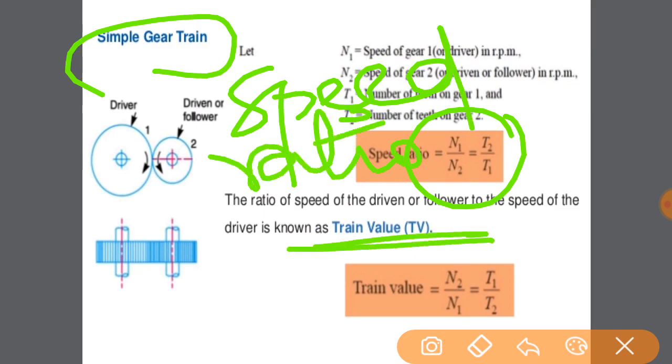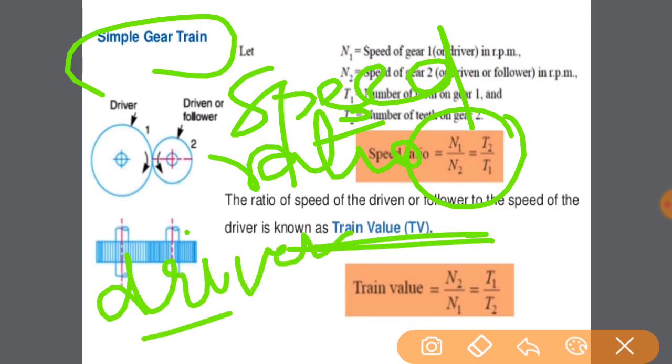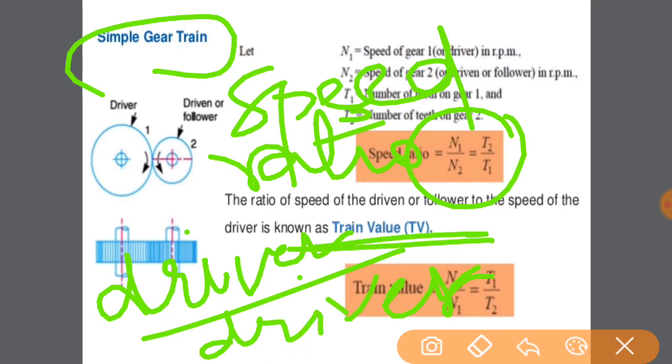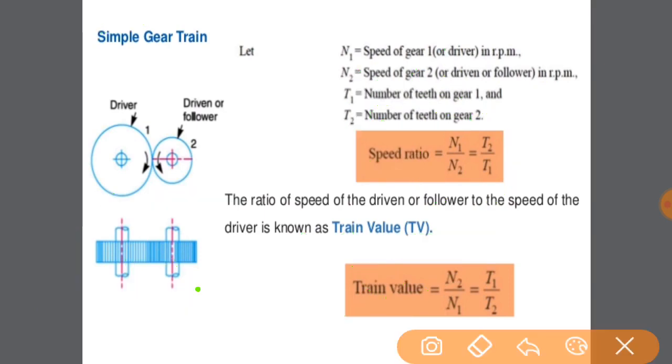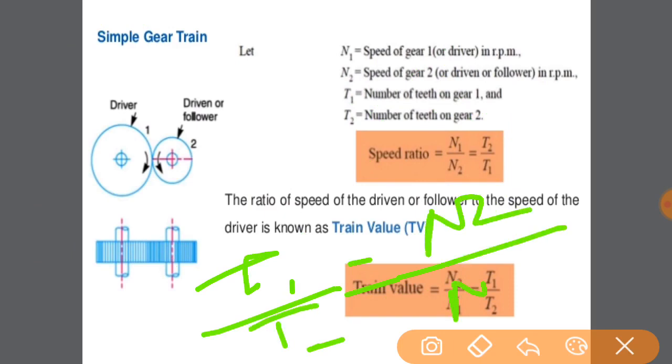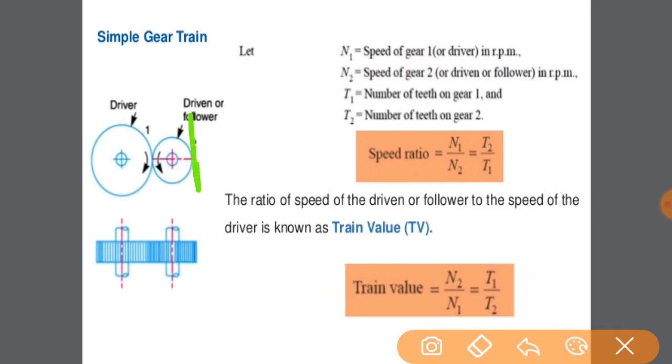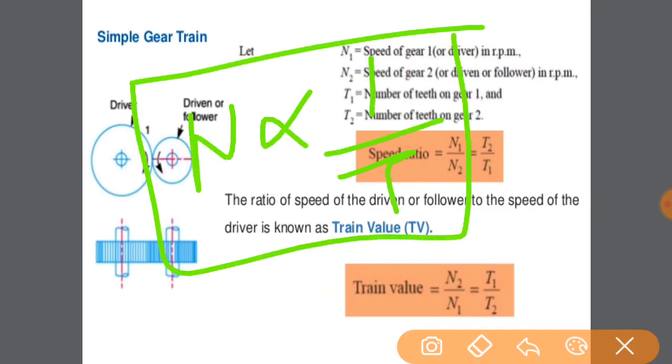The next thing we have to calculate is the train value. Train value is the inverse of the speed ratio. It is known as the driven speed upon driver speed, the speed of driven upon the speed of driver. So the value will be t1 by t2, because it is n2 by n1. We know that speed is inversely proportional to the number of teeth in the case of gears.